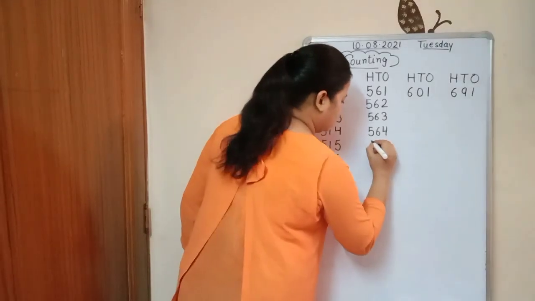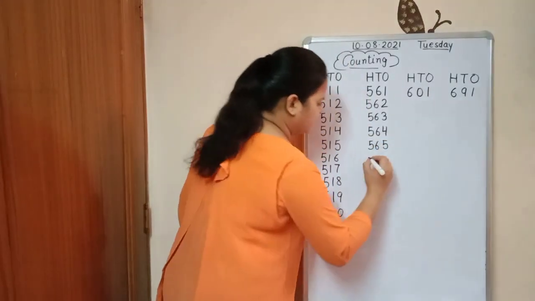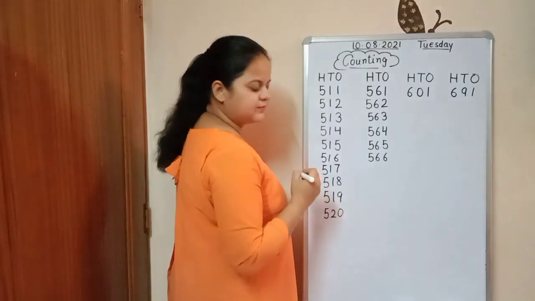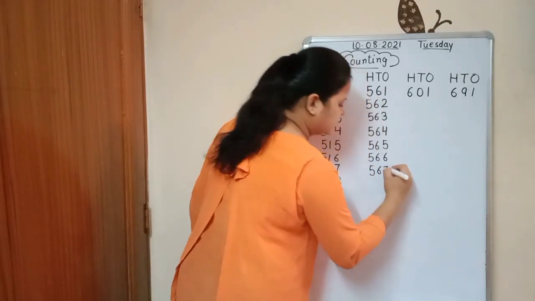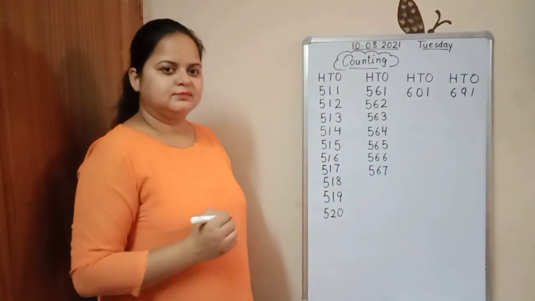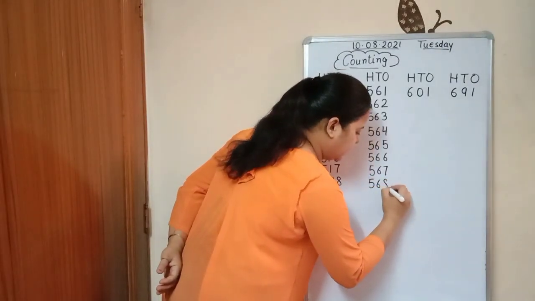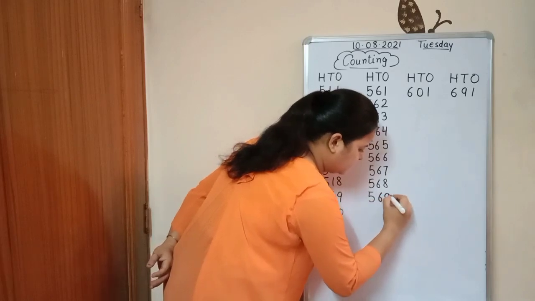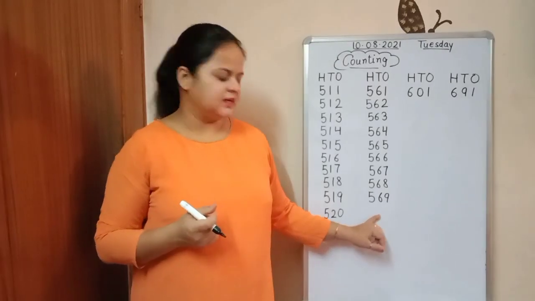564, 565, 566, 567, 568, 569. Now, who will tell me the correct number?